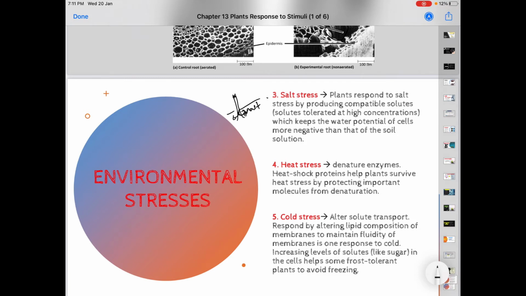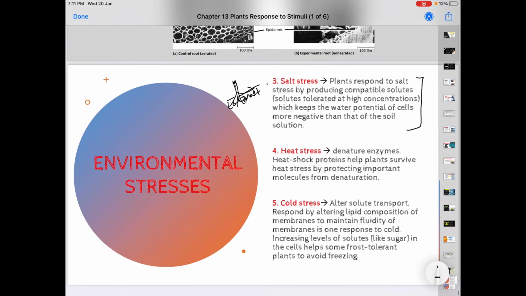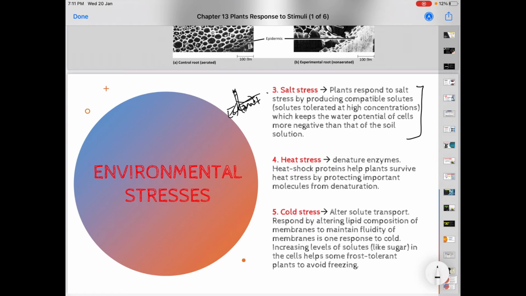So in order to prevent water loss to the soil, what this plant does is produce some solutes, some compatible solutes, which keep the water potential inside the cell more negative compared to the soil, so that no water will be moved out from the plant to the soil. So that is the adaptation of plants when they are facing salt stress.